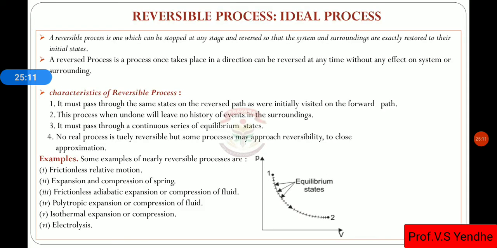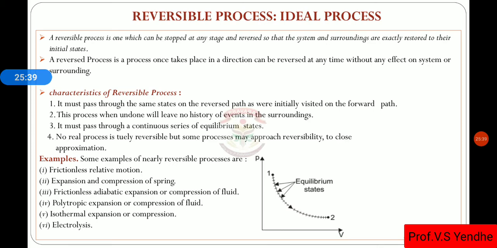So, reversible process and irreversible process. A reversible process is one that can be stopped at any instant and can be reversed without affecting the system and surrounding.